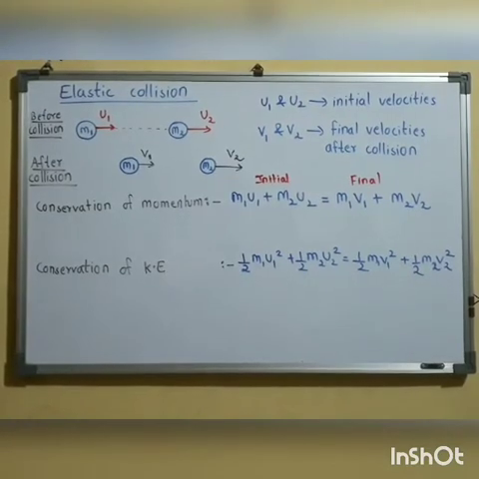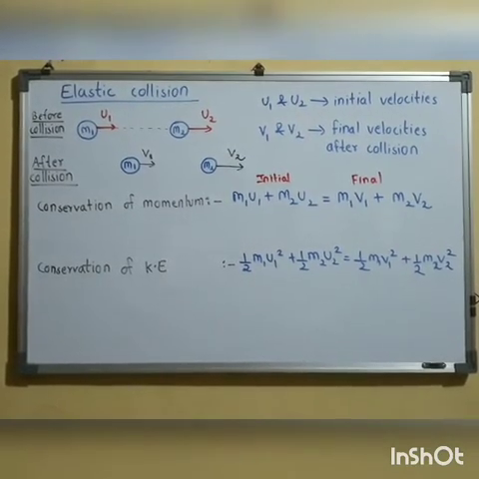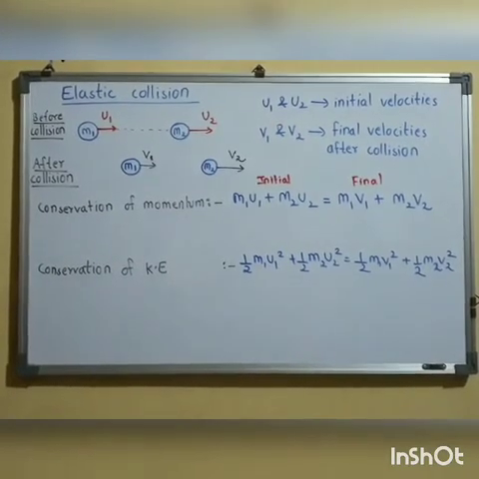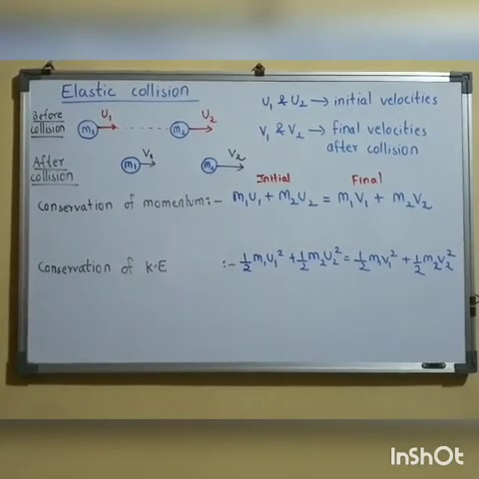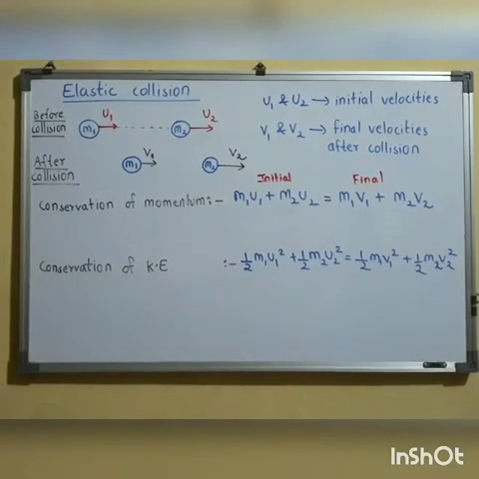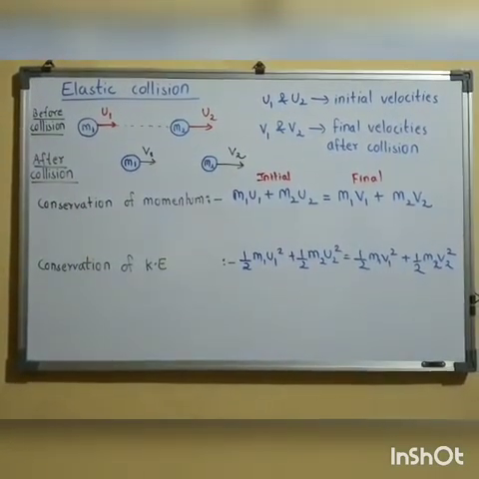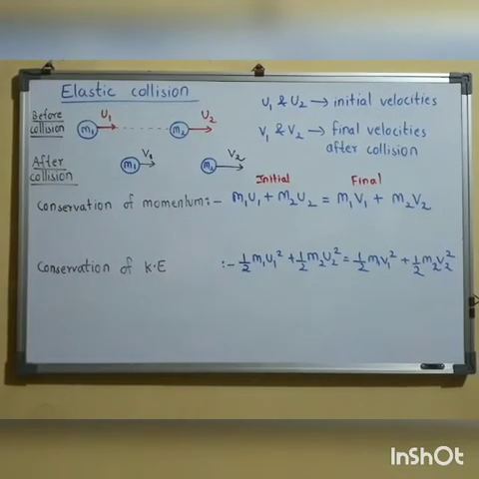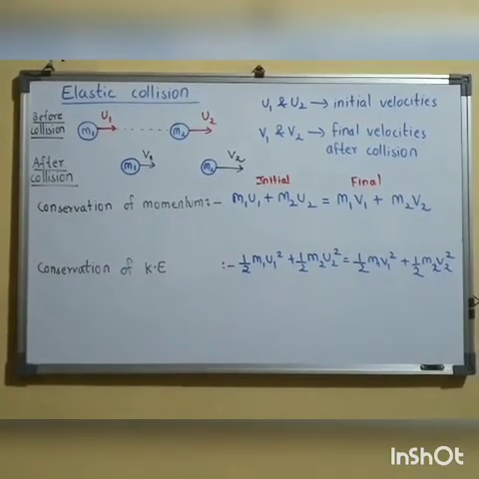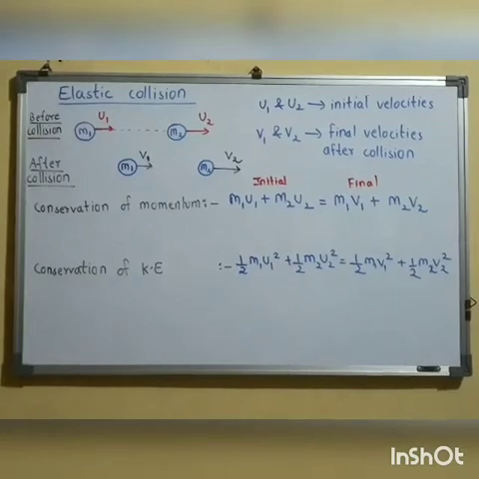Total initial momentum is m1 u1 plus m2 u2, and that will be equal to final momentum. Final momentum for mass m1 is m1 v1 and for mass m2 is m2 v2, so total final momentum is m1 v1 plus m2 v2. This gives me the condition for conservation of momentum.